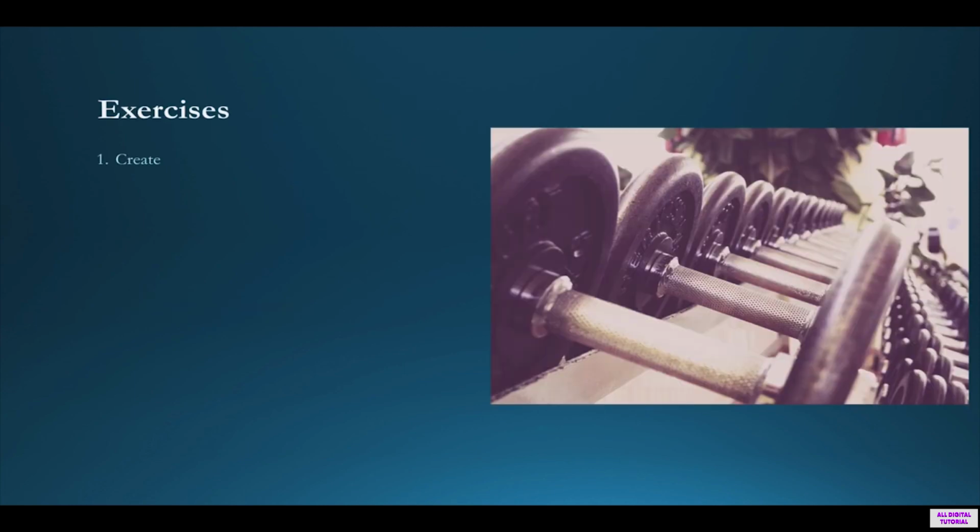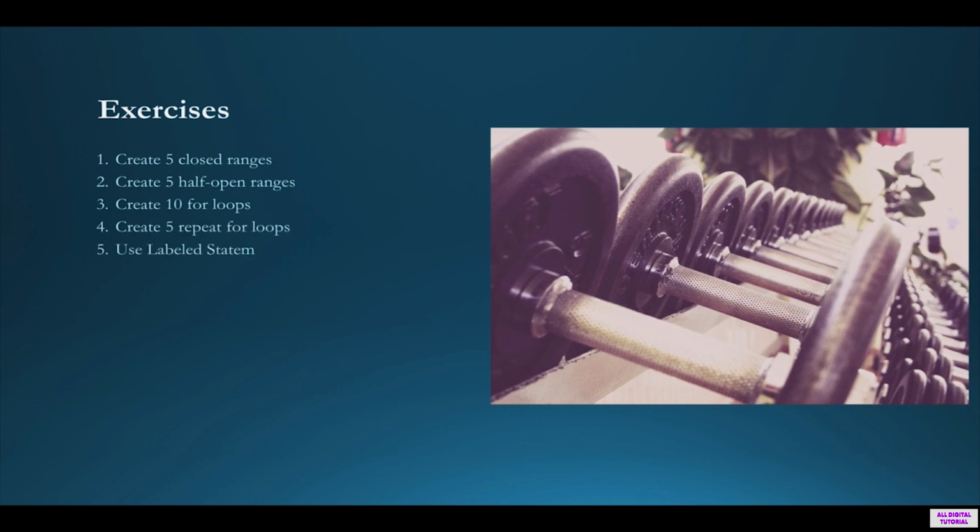Hey, what's up everybody? This is Morteza Kordi, and in this video we are going to learn about the exercises of this chapter. So first of all, create 5 closed ranges, create 5 half-open ranges, create 10 for loops, create 5 repeat for loops, use labeled statements in order to give names to your outer and inner loops and break or continue from your outer loops.